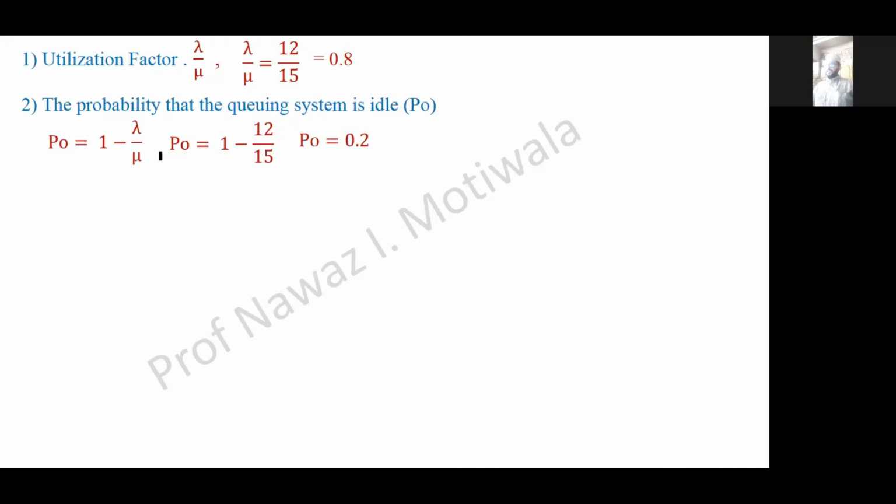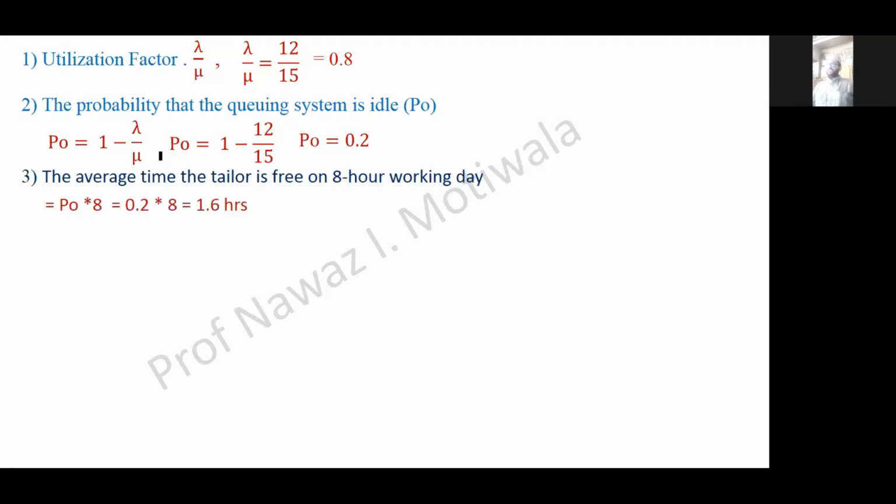The third thing which was asked was the average time the tailor is free in an 8-hour working day. Previously in the second part we have seen that the probability that the tailor will be idle is just 20% or 0.2. So it's simple logic. If there is an 8-hour shift, in that also he will be free by 20%. So you just need to multiply 8 with 0.2 and you will get the answer as 1.6 hours. So for an 8-hour working day, the tailor will be free 1.6 hours.